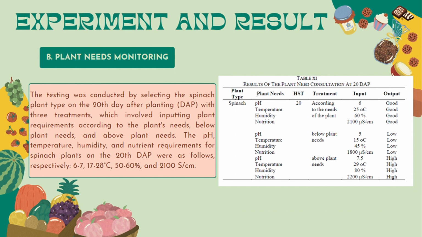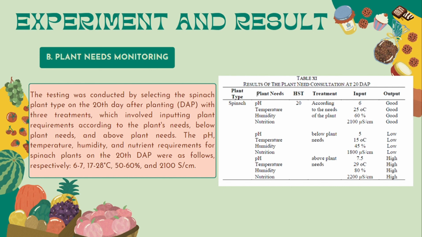Experiment and result. B. Plant needs monitoring. The testing was conducted by selecting the spinach plant type on the 20th day after planting (DAP) with 3 treatments, which involved inputting plant requirements according to the plant's needs, below plant needs, and above plant needs.